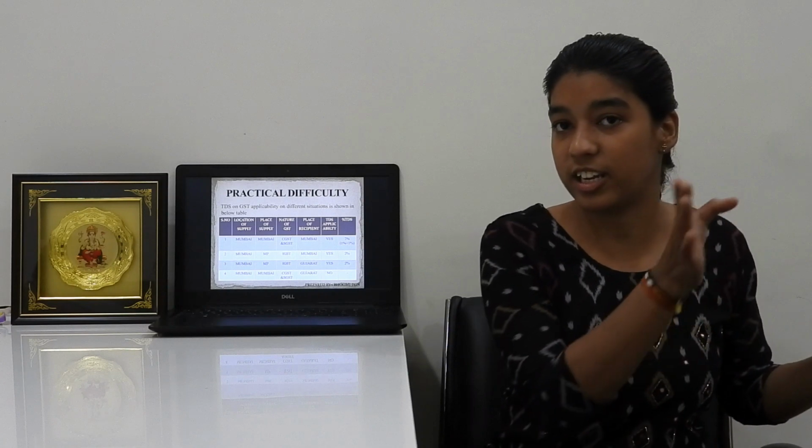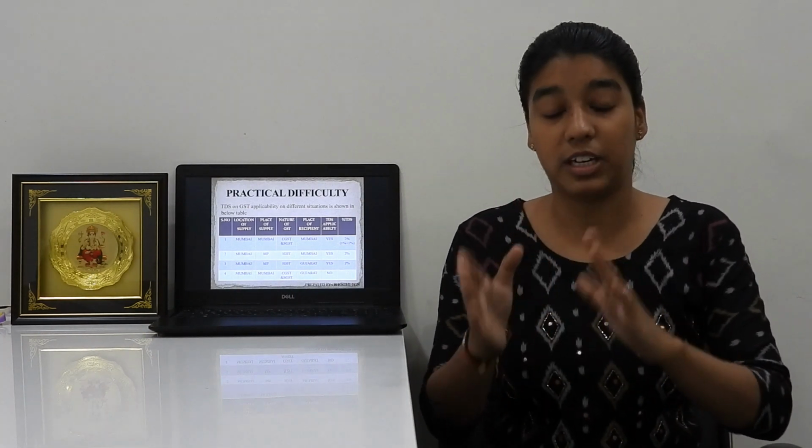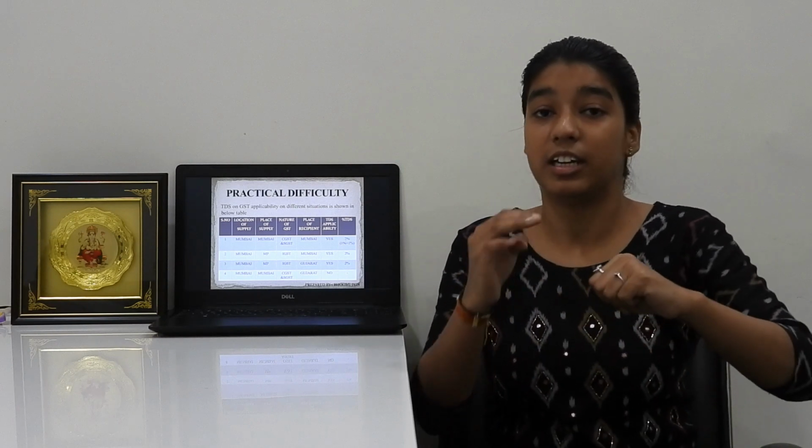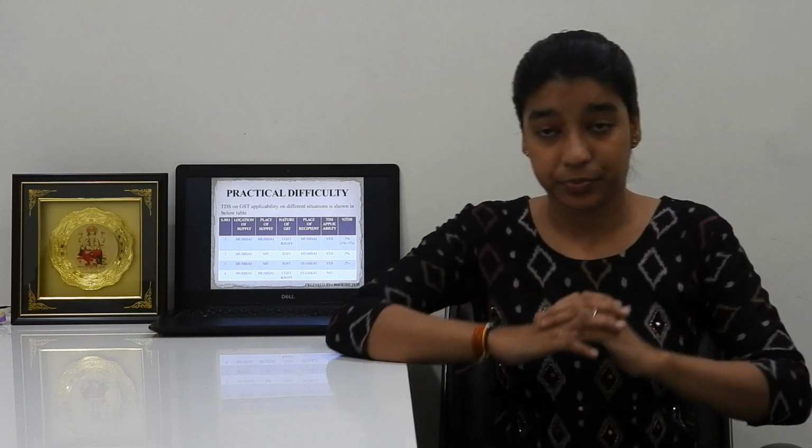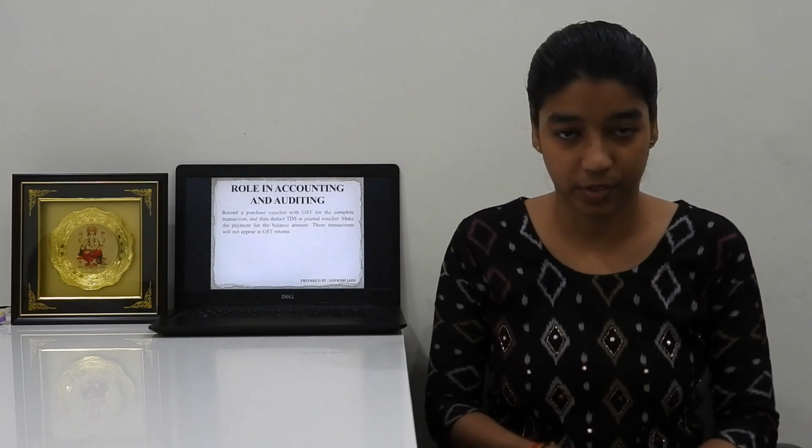So IGST applicability will be there, but we deduct CGST and SGST, which is not possible to claim the ITC. So in this case, TDS is not applicable to deduct. This is the only case in which TDS is not applicable on the transaction. Now, what is the role in accounting and auditing?